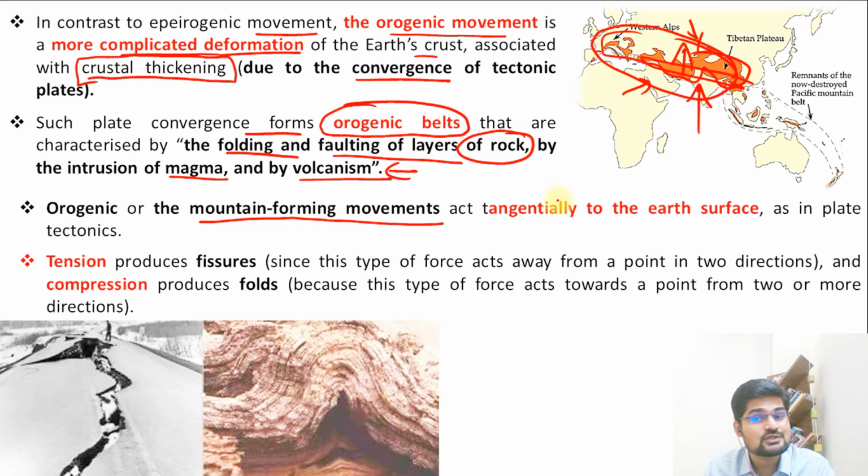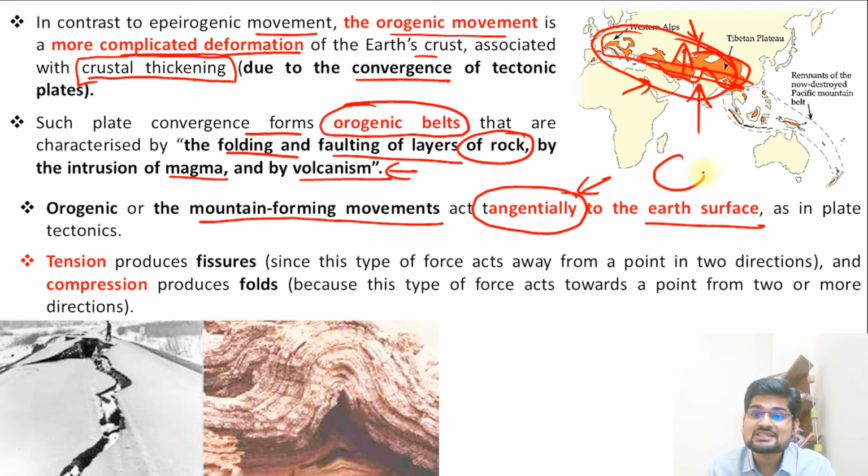So orogenic, or the mountain-forming movements that we see, are not, again remember, radial in nature like the epeirogenic. This is tangential in nature. That's important. On the Earth's surface, its nature is tangential. So this is a circle and this is a tangent. The movement is tangential. The other movement was radial. That is the difference between tangential and radial movements. Epirogenetic is radial movement, and remember, orogenetic is tangential movement. The forces are horizontal, but the impact is on the tangent.